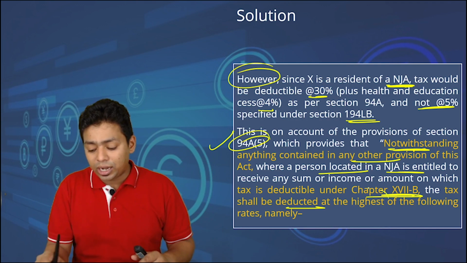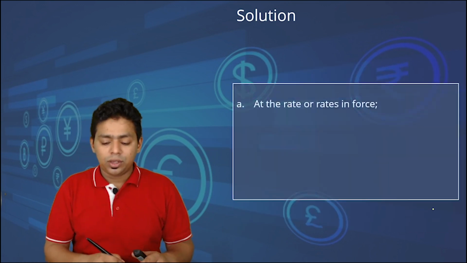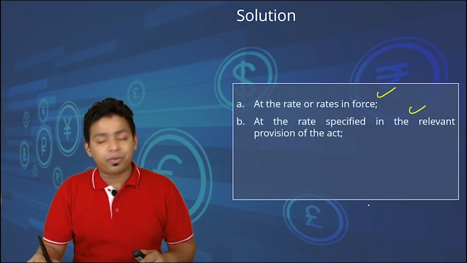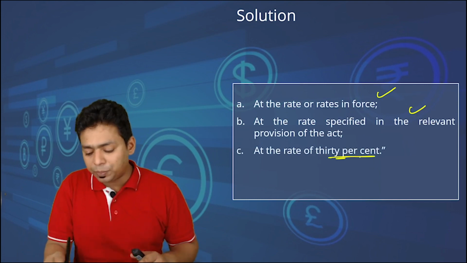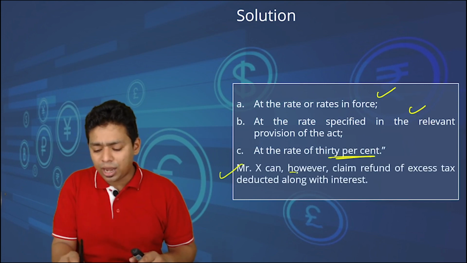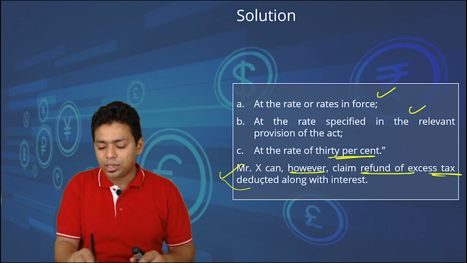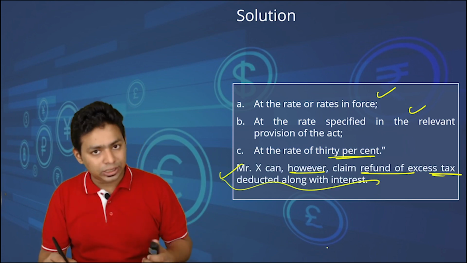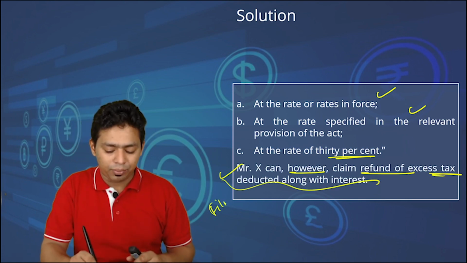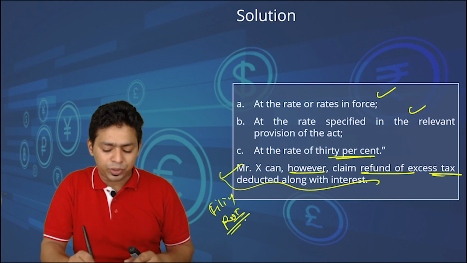The tax shall be deducted at the highest of the following: rate in force, rate specified in the TDS provisions, and 30%. Mr. X can, however, claim the refund of the excess tax deducted along with the interest, please understand, by filing the ROI, and by providing the information and justification to the Government of India.